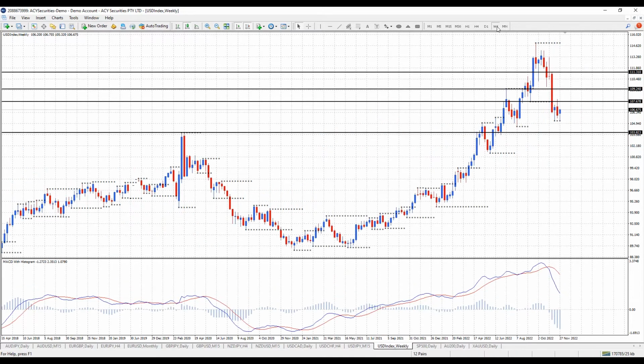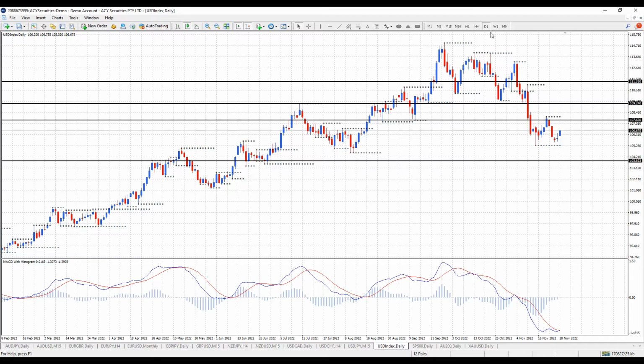To the weekly, we're actually in a downtrend on the weekly. We've broken below a support low here at 107.67. Now, I'm potentially expecting the dollar index to move up back above that level, so watch 107.67 for price to move back up on the dollar index, and that will give us a reversal back down on pairs to the US dollar. For example, I'm reviewing the euro US dollar today, so I'm expecting that to go down.